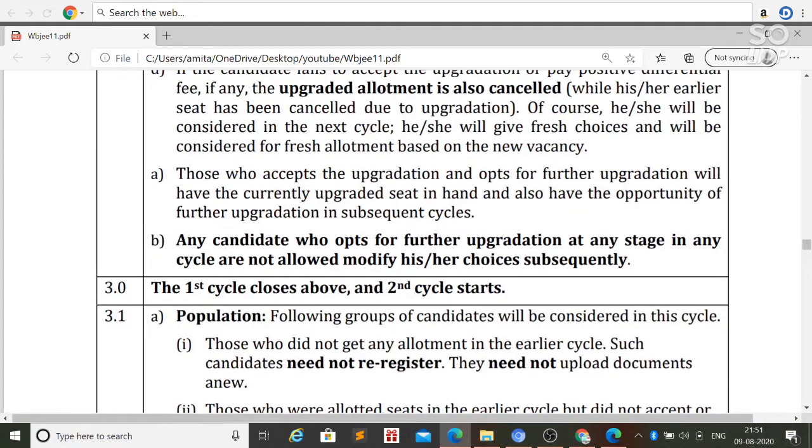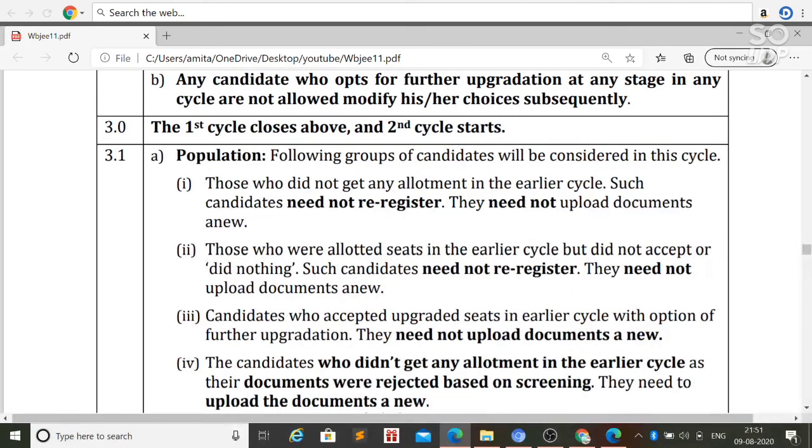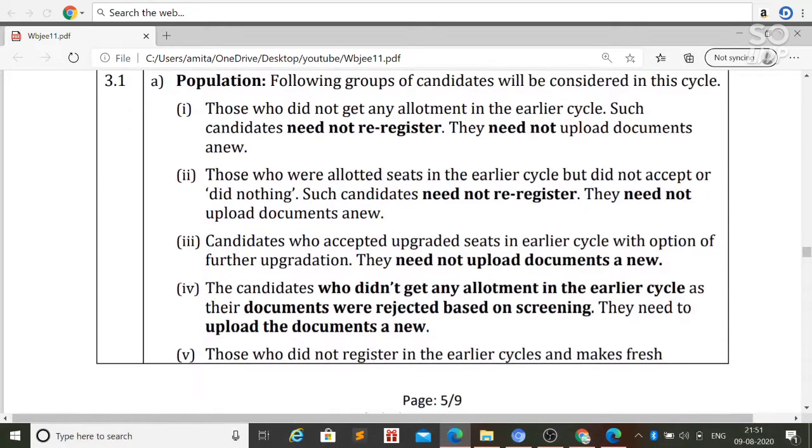Those candidates who got any allotment in the earlier cycle need not re-register. They need not upload documents again. Those who were allotted a seat in the earlier cycle but did not accept or did nothing, such candidates need not register. Candidates who have accepted the seat in the earlier cycle with option of further action need not upload documents anew. The candidates who did not get any allotment in the earlier cycle, or whose documents were rejected based on screening, need to upload the documents again.